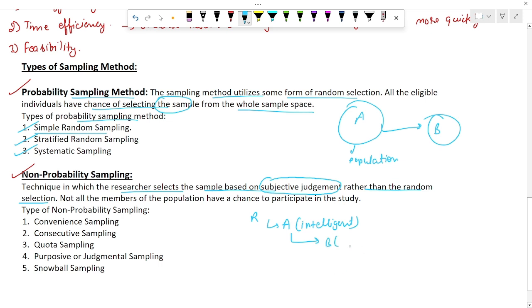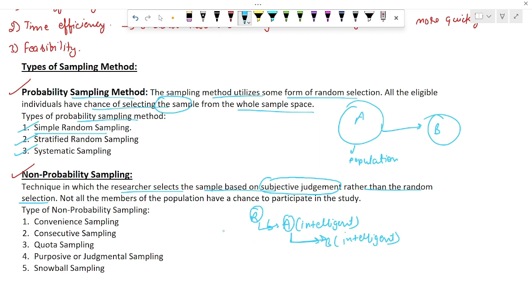Let's say B is also intelligent. So the researcher is judging the sample. First he goes to student A, who is intelligent, and asks student A to select B, some other intelligent student.